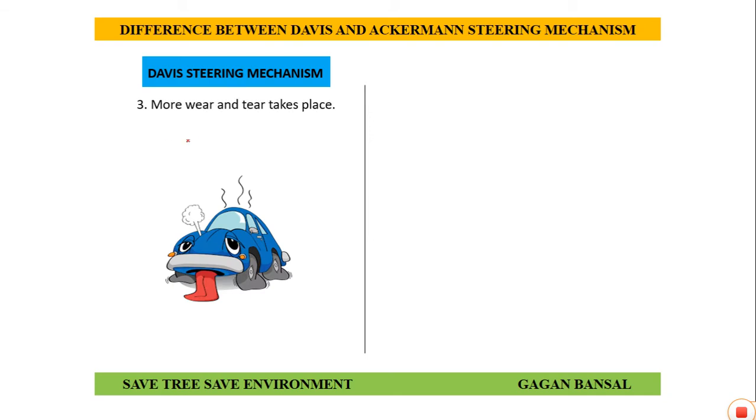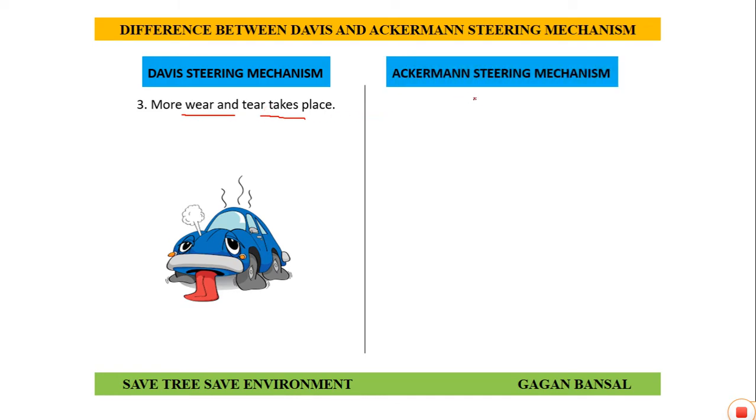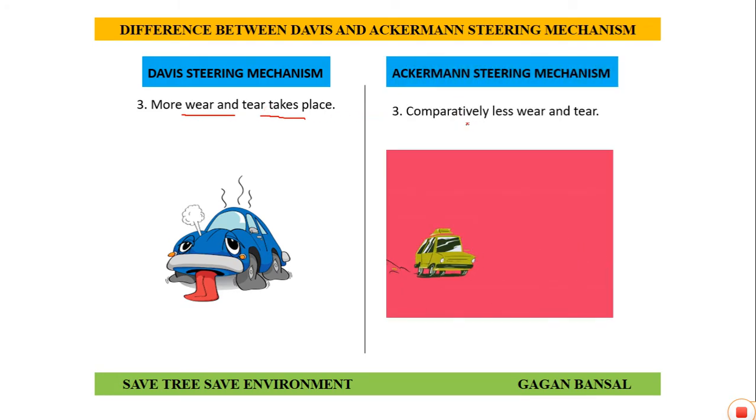Next, more wear and tear in case of Davis steering mechanism. As it has the sliding pairs, it has comparatively high wear and tear as compared to Ackermann. So Ackermann steering mechanism has comparatively less wear and tear.